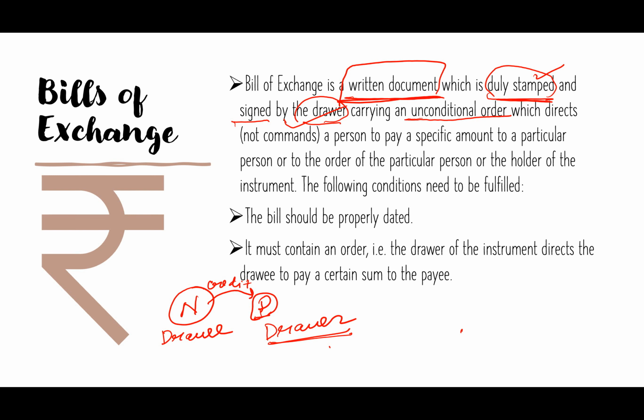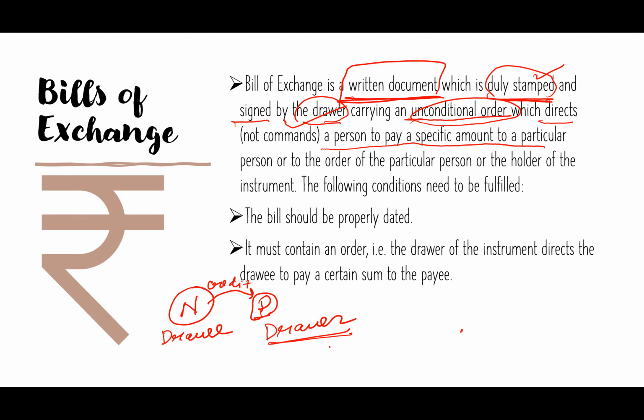So P cannot say in a bill of exchange that N will pay rupees 50,000 after 3 months if he or she is in condition to pay. No, if there is an if, it becomes a conditional order. There should be an unconditional order in a bill of exchange which directs a person to pay a specific amount to a particular person.